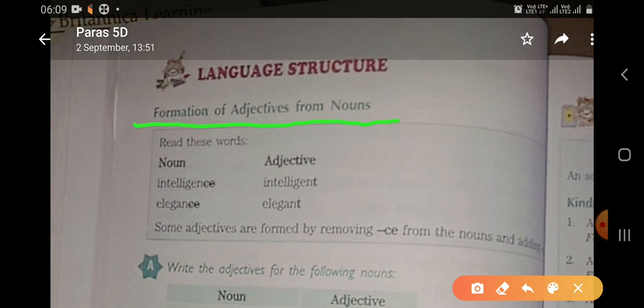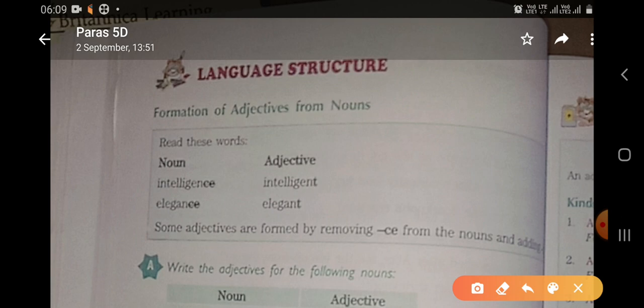Here you can see the examples are given. You can see there is a noun, intelligence, and the pertaining adjective is intelligent. And in the same way you can see elegance, and the pertaining adjective is elegant. So in this way we can formulate adjectives from the given nouns.